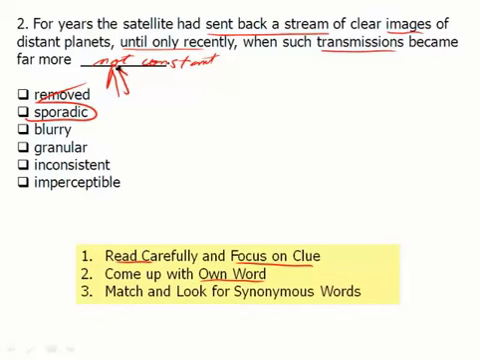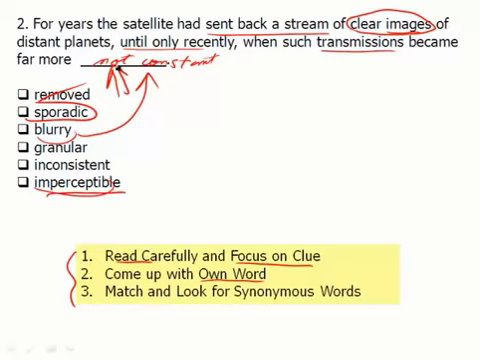Blurry. Well, had we not gone through this process, we may have plugged blurry in. Such transmissions became far more blurry. And we could have also thought, hey, look, here's the clue. It's clear images. And now the images aren't clear, they're blurry. They're imperceptible. Let's circle both of these answers. Boom and boom. But of course, wait a second. Those aren't the answers. Why not?